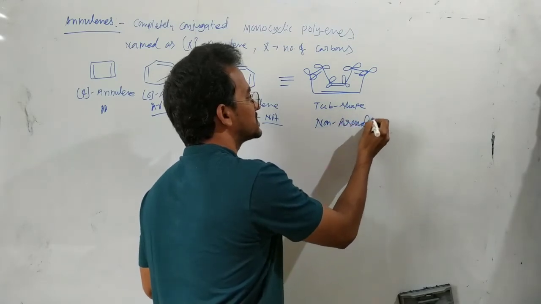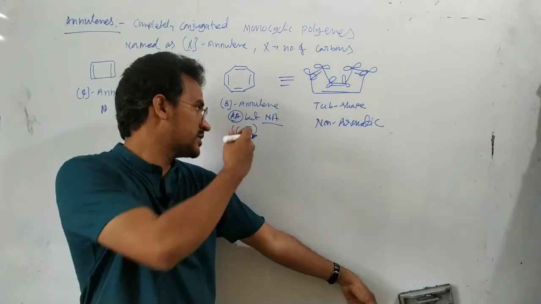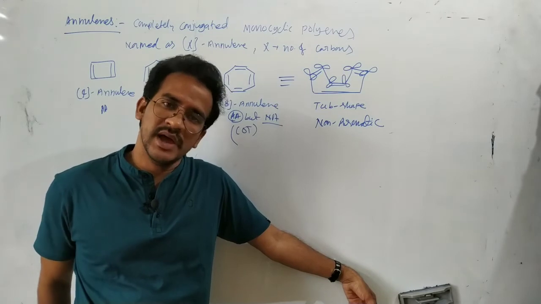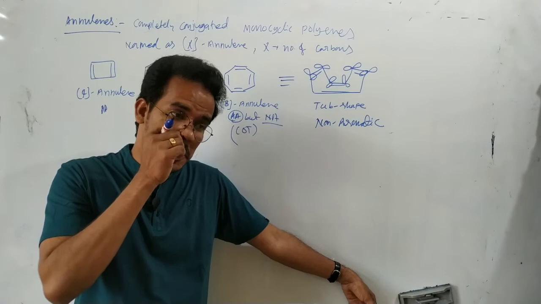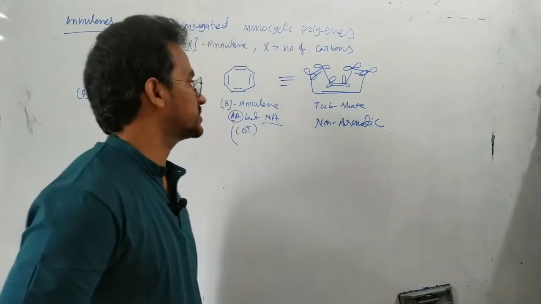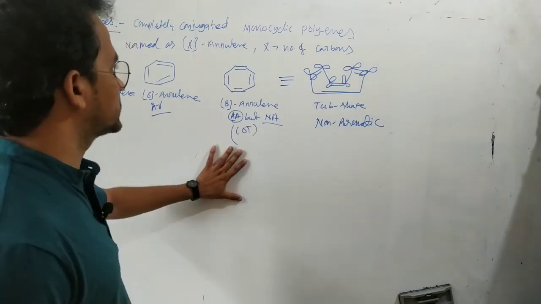Why does this one exist in a non-aromatic nature instead of the anti-aromatic nature? Because non-aromatic compounds are more stable than anti-aromatic compounds. Okay, that's it. Now here, this 8-annulene.